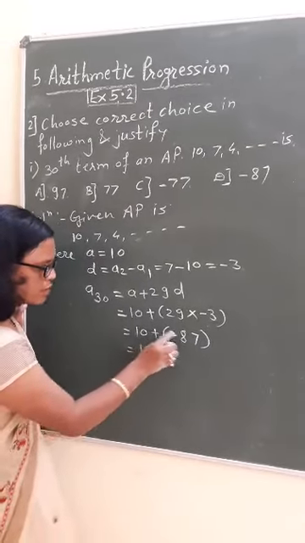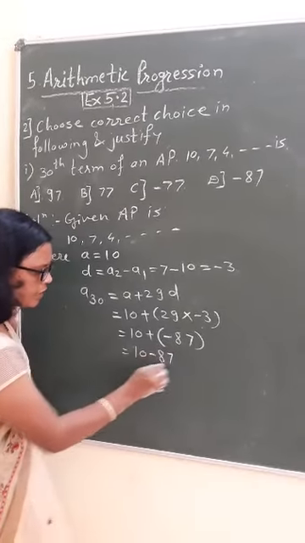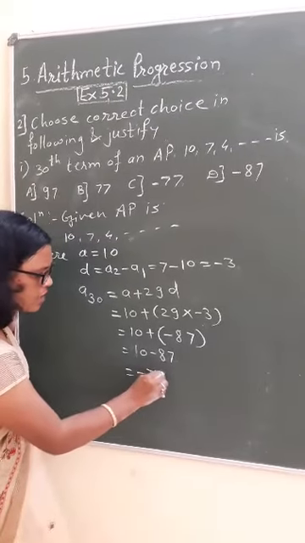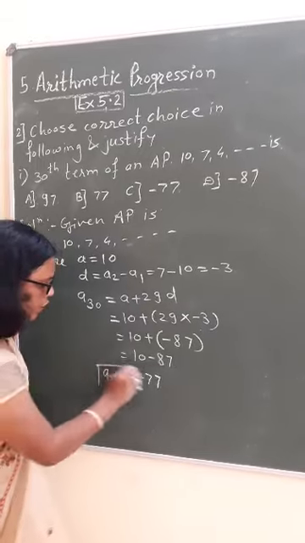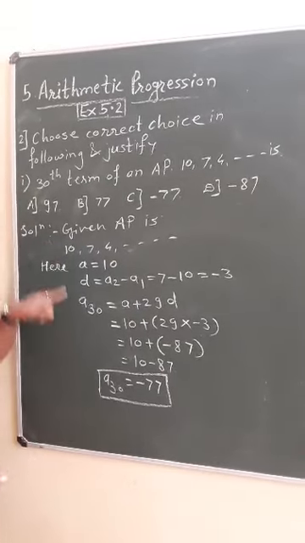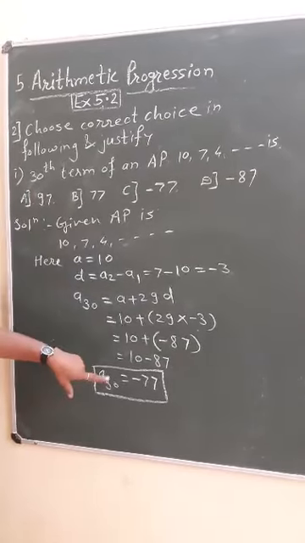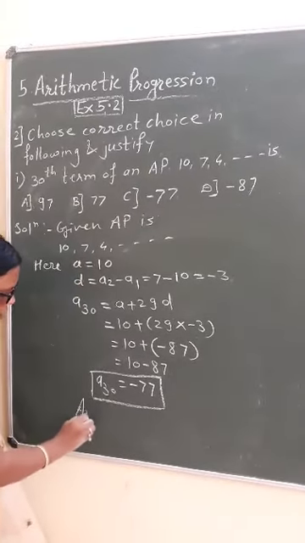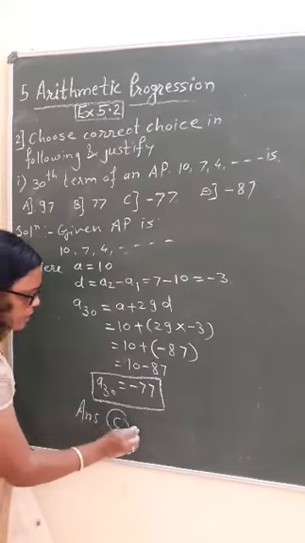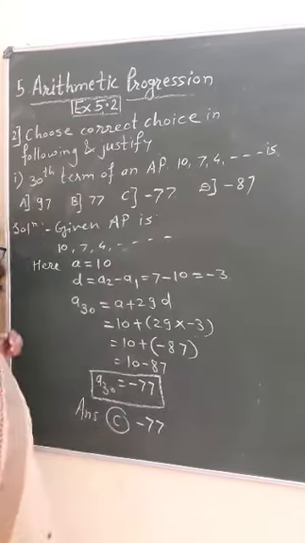So 10 plus minus 87, 10 minus 87 means minus 77. So what we got, the 30th term of the given AP is minus 77. So what is the correct option? The answer is C, that is minus 77.